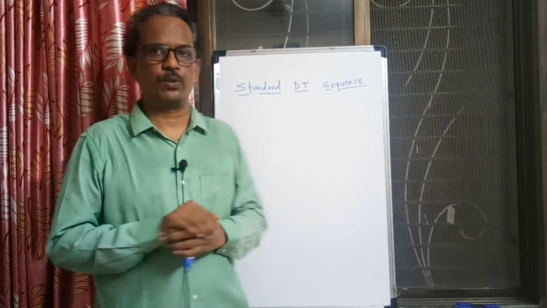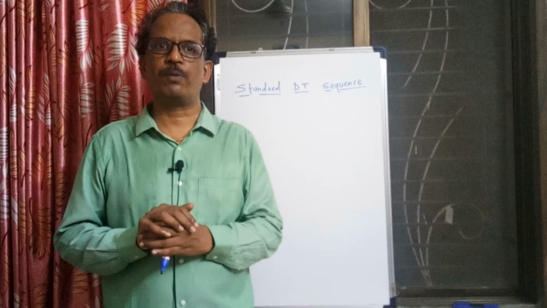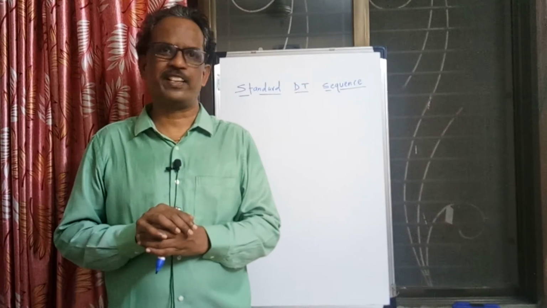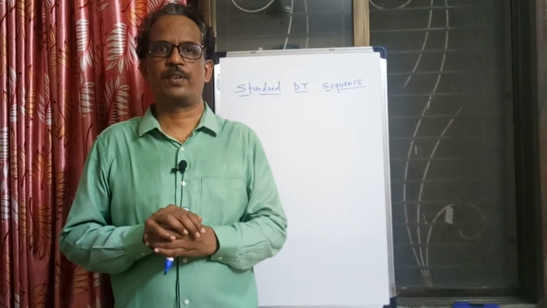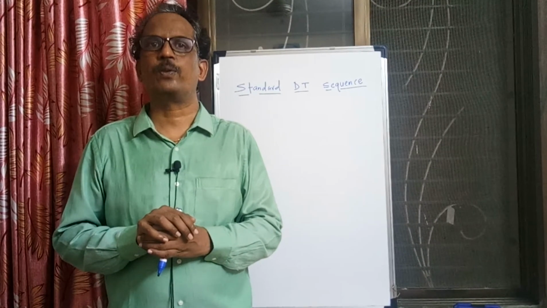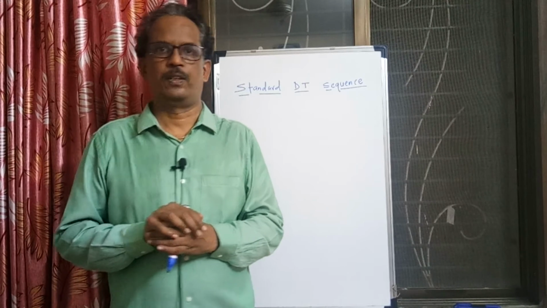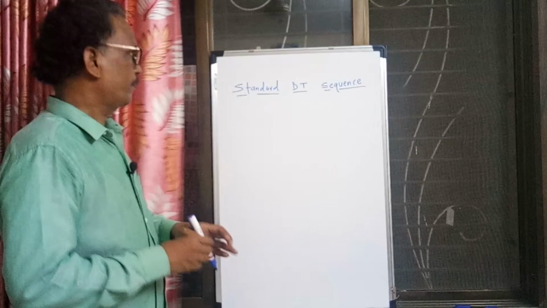A discrete time signal is nothing but a collection of numbers. So instead of signal, I use the word sequence or discrete time sequences whenever I am referring to a discrete time signal, right? Sequence is the most appropriate word in the discrete time case.